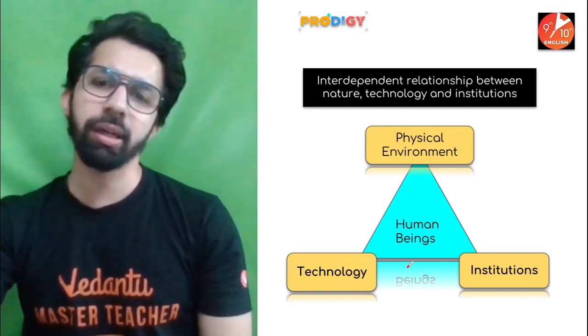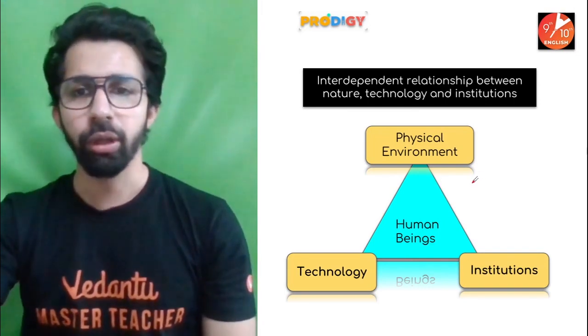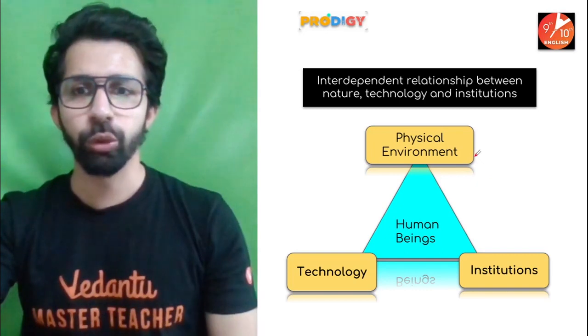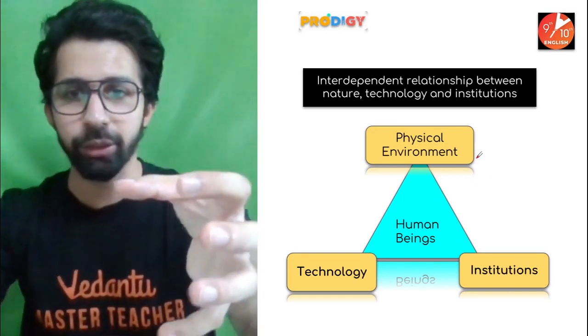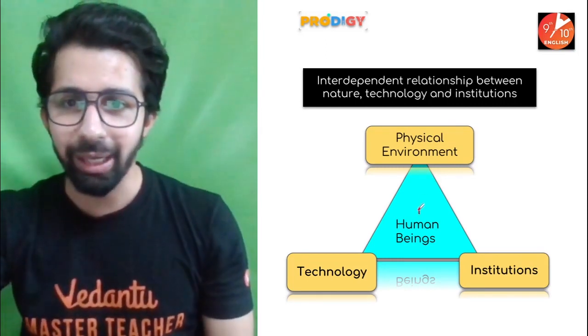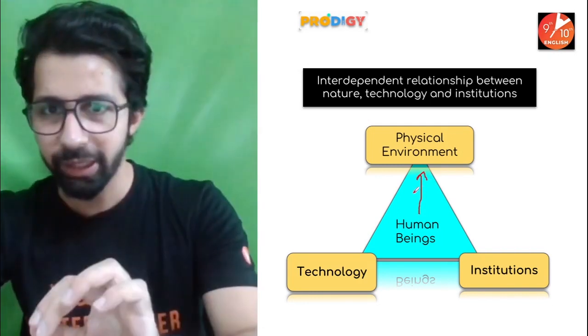For example, take coal, which is available in Jharkhand, let's say. So we are extracting coal. Coal is related to the physical environment, so here humans are interacting with the physical environment.